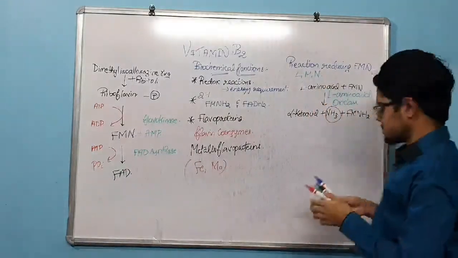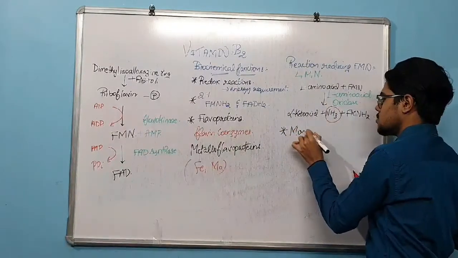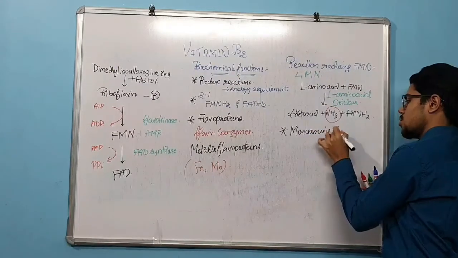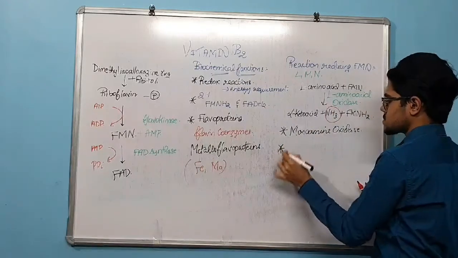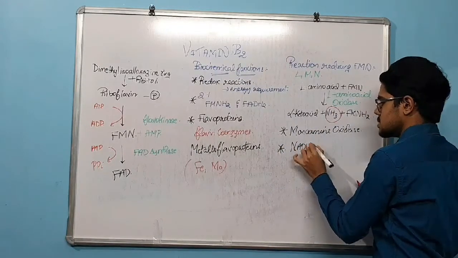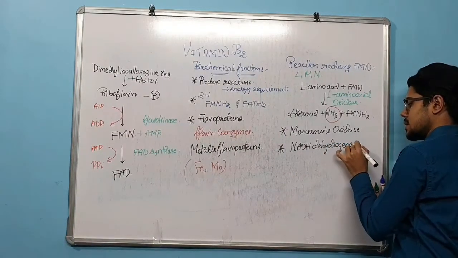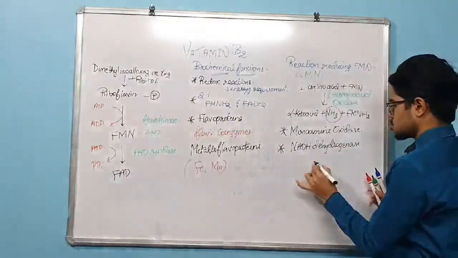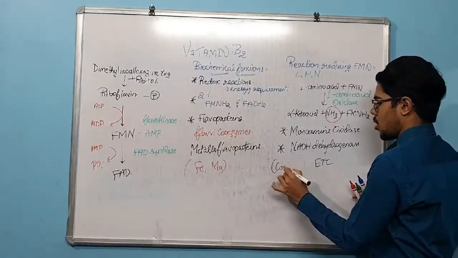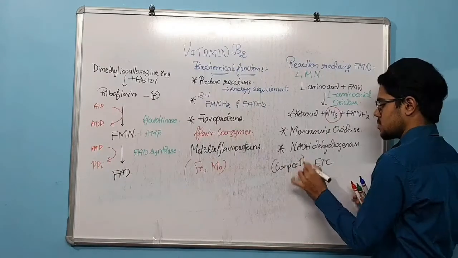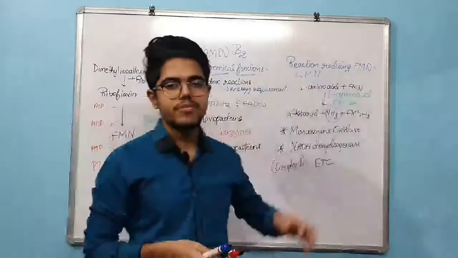And what about M? M stands for monoamine oxidase, and N stands for NADH dehydrogenase, which is in the electron transport chain, mainly complex 1. So this is about the reactions requiring FMN.